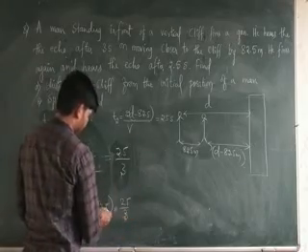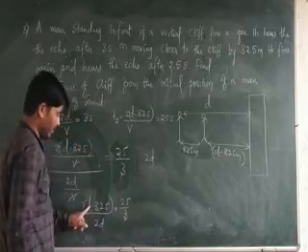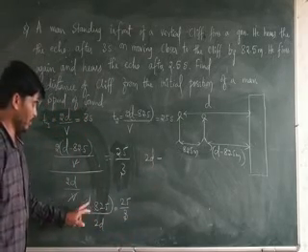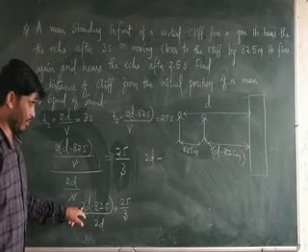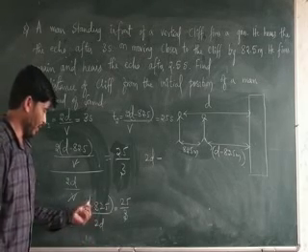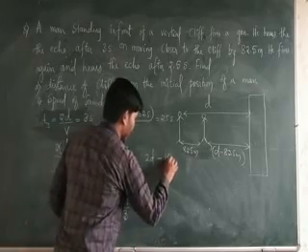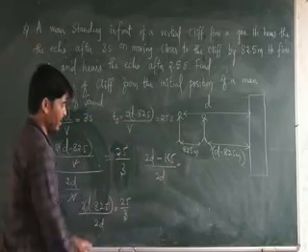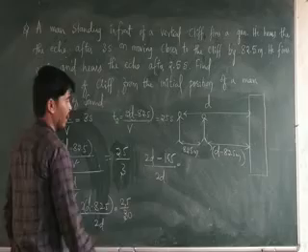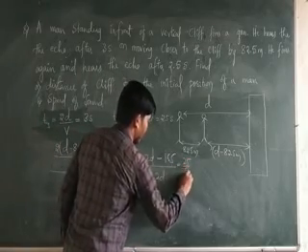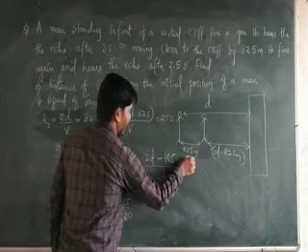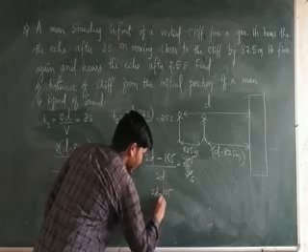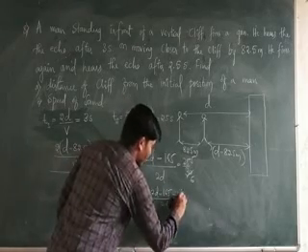So what will we get here? 2d minus 82.5 into 2, that is 165, divided by 2d, is equal to 2.5 divided by 3. Just cancel this decimal point, and you get 25 divided by 30. 25 is 5 fives and 30 is 5 sixes. So (2d minus 165) divided by 2d is equal to 5 divided by 6.